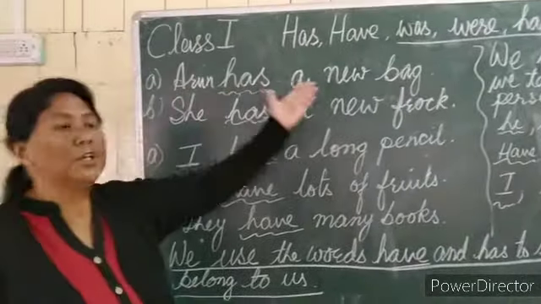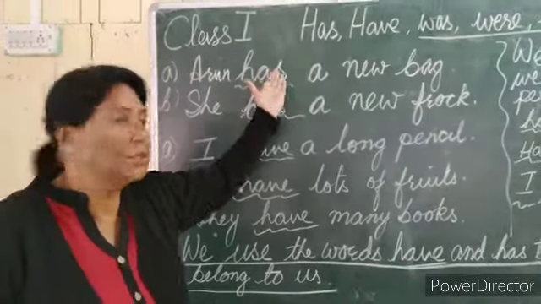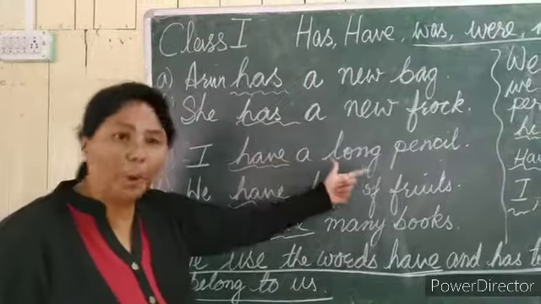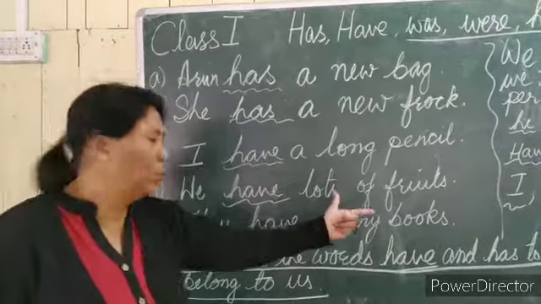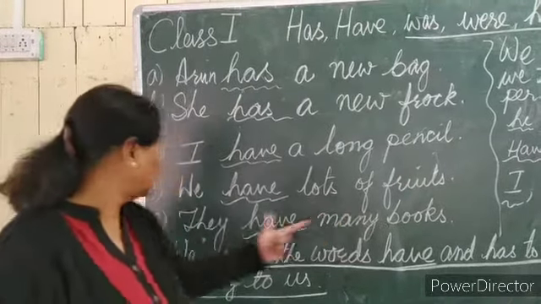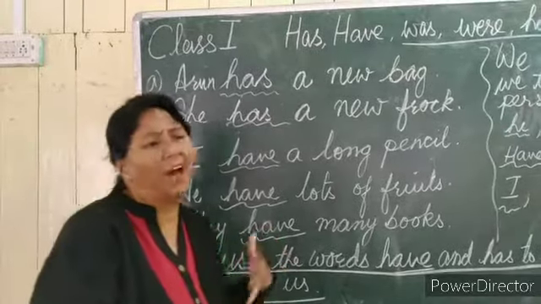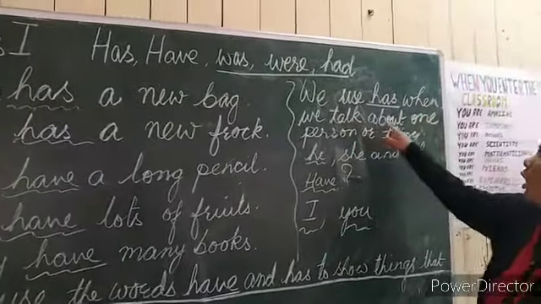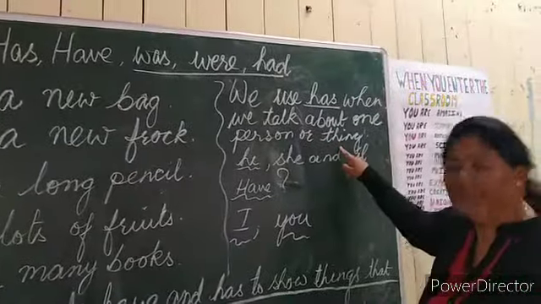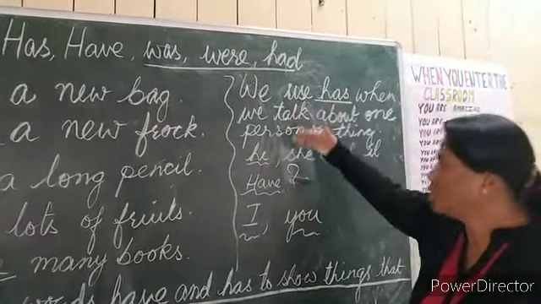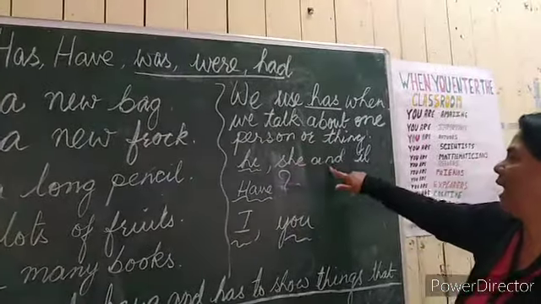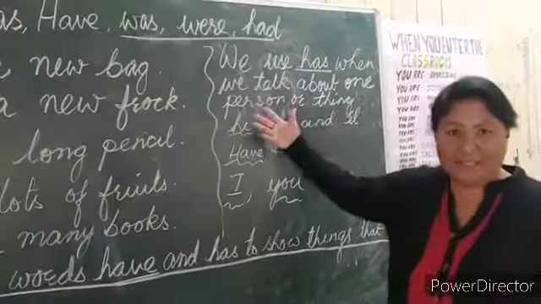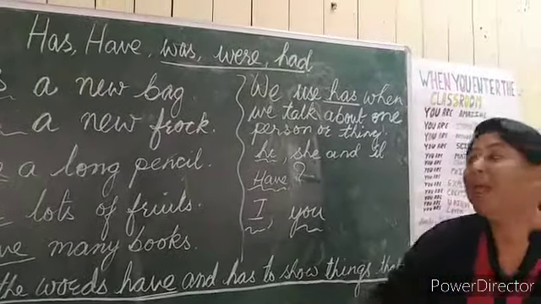So Arun has a new bag. That bag is his, no? She has a new frock. That is her frock. I have a long pencil. We have lots of fruits. They have many books, and they have many friends. The same way, we use has when we talk about one person or thing, right? We also use he, she, and it. She has, he has, and it has. It has a long trunk, if we talk about an elephant.